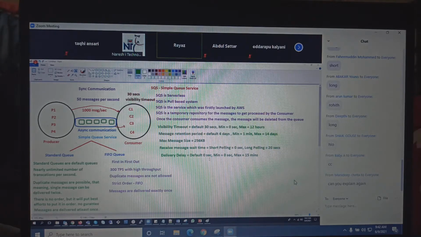Delivery delay means, let's say a producer has sent a message to the queue, and the producer says, hey message, don't be available to any consumer for 15 minutes. You say, yes sir. So that message will go inside the queue and will not be available to any consumer. It will be in a hidden state for 15 minutes. After that, it will be in a visible, available state, and the consumer will pick it up. That is called delivery delay.